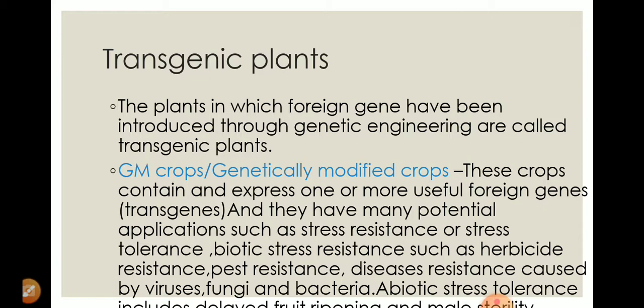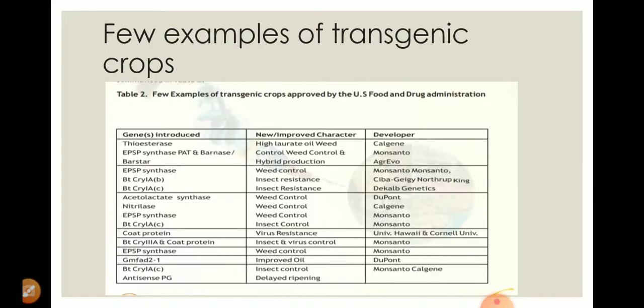Genetically modified crops have very potential applications in the field of crop improvement and in breeding programs. Some tabulated information is given by the US Food and Drug Administration.